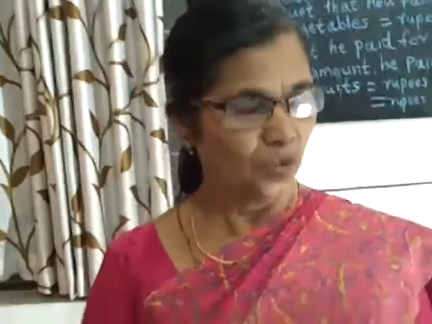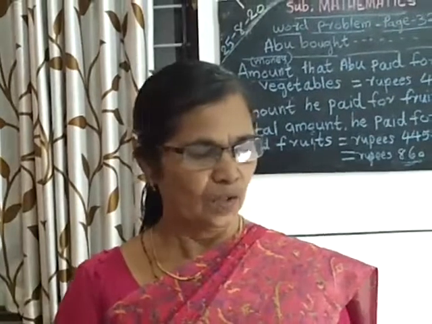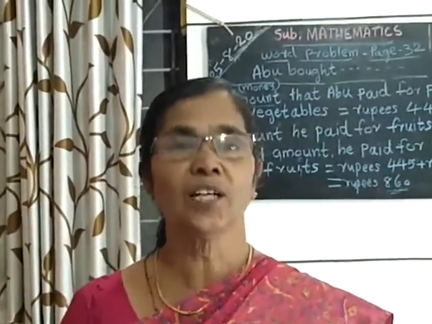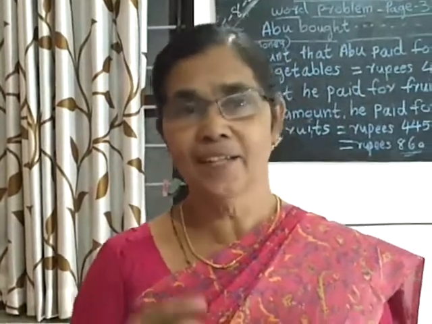Then he bought fruits. Fruits were purchased. What is the meaning of purchase? Buy. Purchase means buy. He purchased fruits for rupees 450, and he sold those fruits again for rupees 600. Again he got more money than he spent.